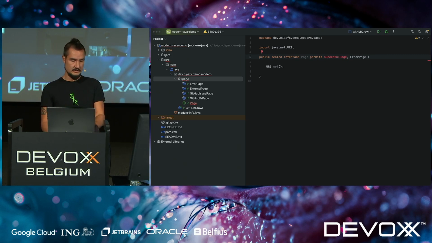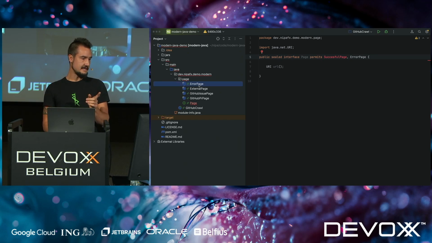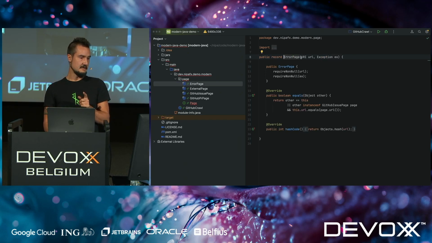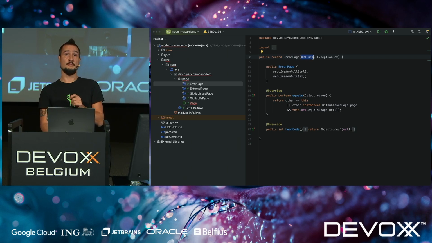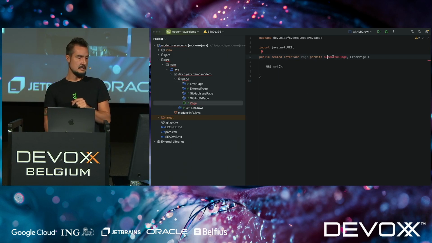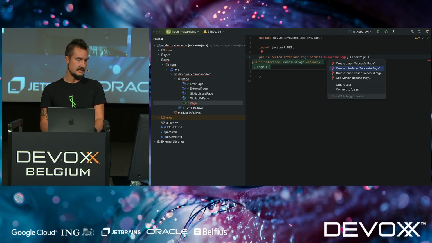That's the record. And not by coincidence, it does have the right accessor. So this URL accessor is automatically fulfilled by the accessor we get for this component. Again, not a coincidence. So that's good. Let's go down the tree, it doesn't implement the interface yet. We'll fix that. Let's go down the tree and let's create more interfaces.